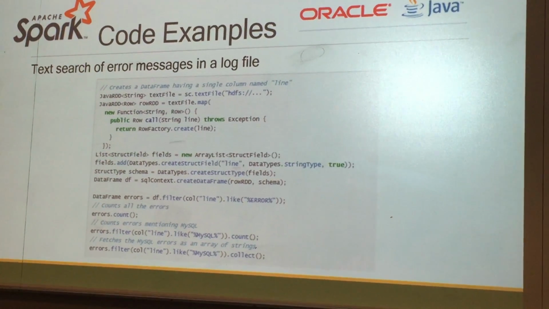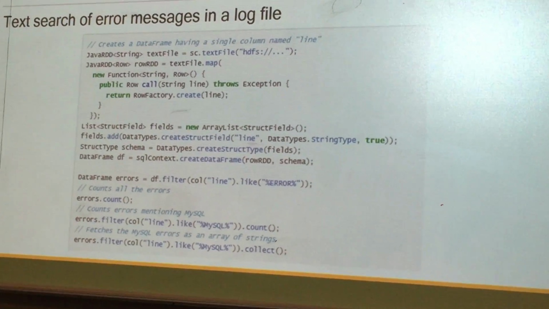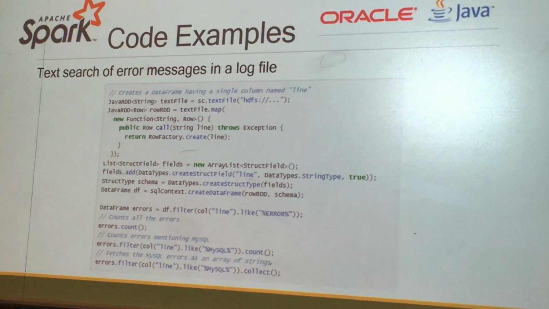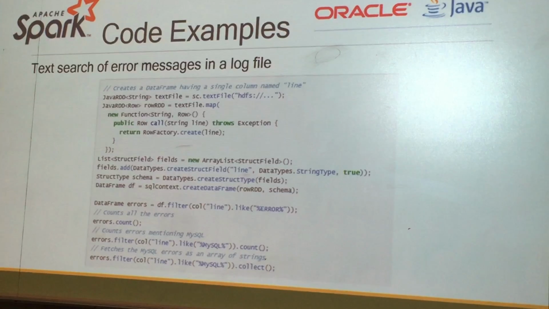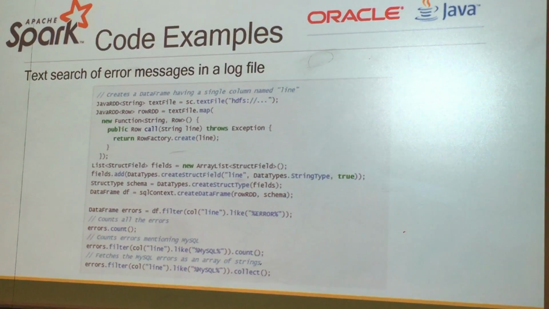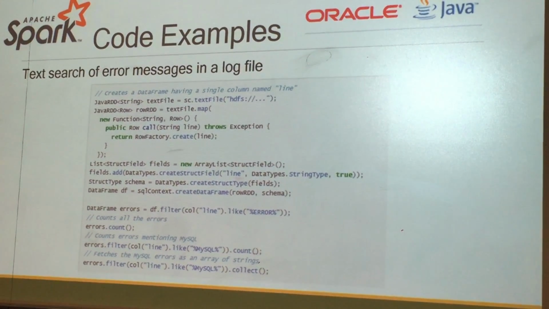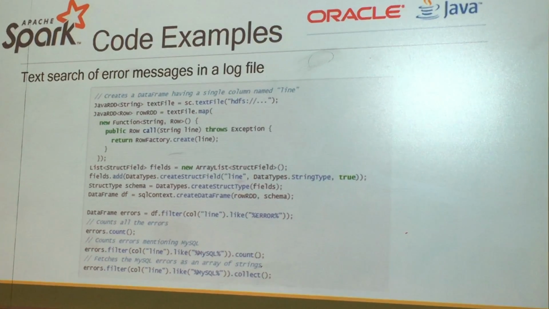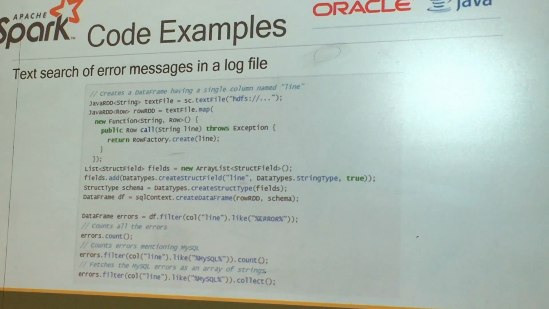With Java, you know the processor's using more memory and more space to process the Java, but that's not the key reason why Spark runs faster than Hadoop. So who can tell me what the key reason is?